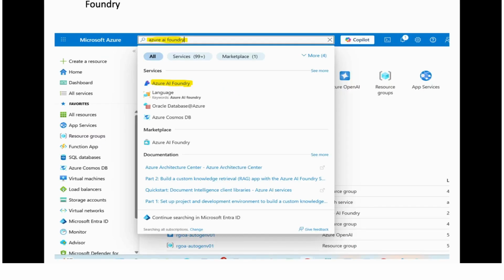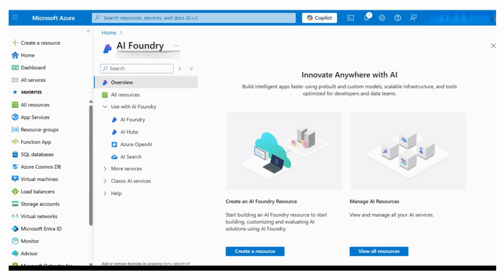Okay, the first step after creating your account, you have to log in on the Azure portal, portal.azure.com, and you need to search for Azure AI Foundry. If you find this, you need to click on it. So this is the main screen, and we can say it is a one-stop workshop for building powerful AI systems, just like a foundry where raw material is shaped into useful tools. Same way here, the Foundry helps us shape our raw AI capabilities into real working solutions.